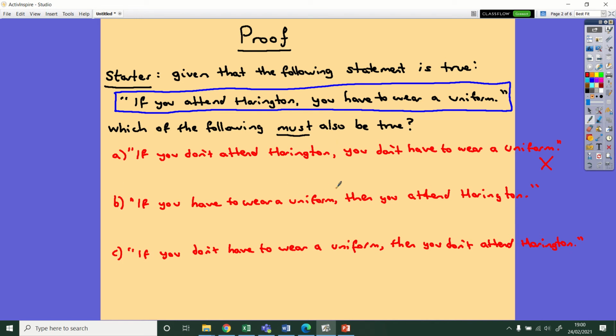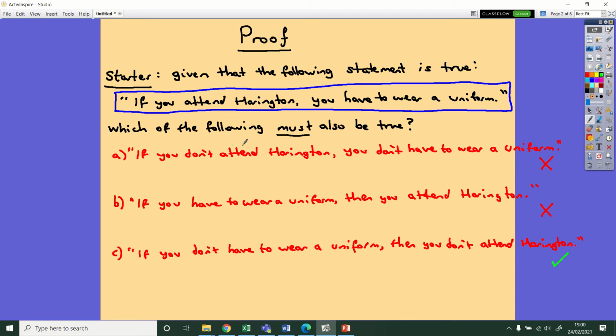For part B, if you have to wear a uniform, then you attend Harrington. Well, again, that's not true. Just because you have to wear a uniform, you could be at a college other than Harrington that has a uniform policy. So that's not true either, okay? You don't have to be attending Harrington. For part C, though, if you don't have to wear a uniform, then you don't attend Harrington. Well, that one, in fact, is true. If you were attending Harrington, then you'd have to wear a uniform. So the fact that you don't have to wear the uniform means that you can't be going to Harrington. So this third one is the only one of the three that's true.